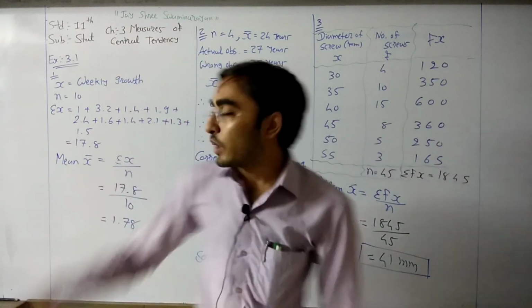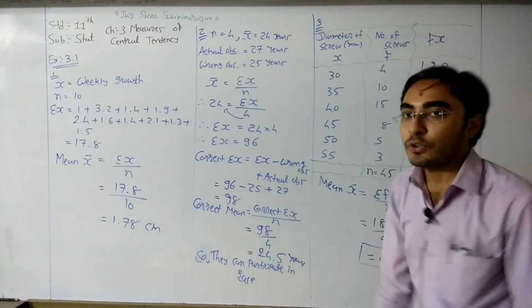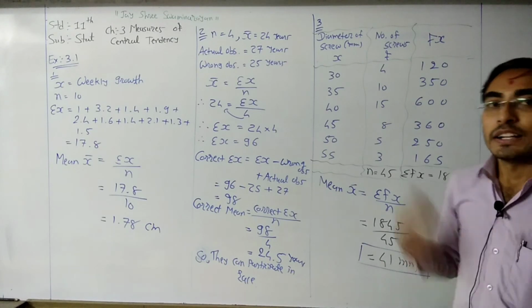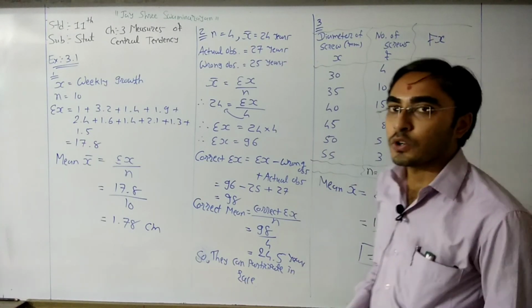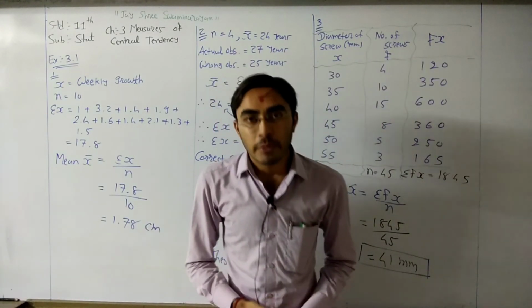So here we have ungrouped data, here we have calculation of mean, and here it is a discontinuous frequency distribution. In this way we can find the mean.